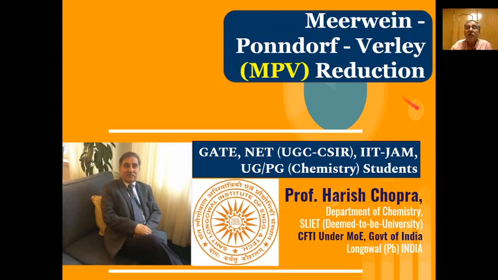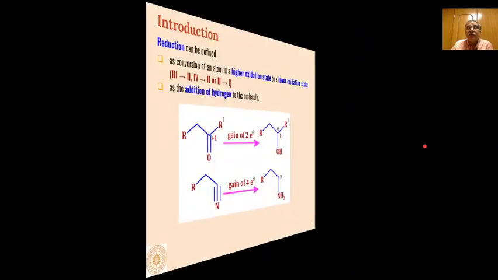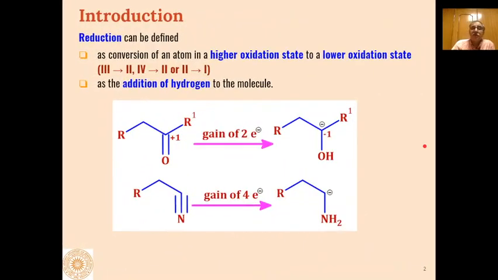This is a very important reduction reaction where, as we know, reduction is conversion of an atom from a higher oxidation state to a lower oxidation state.